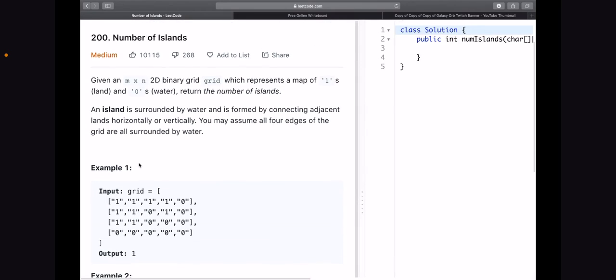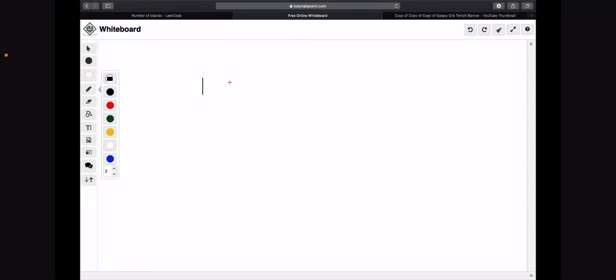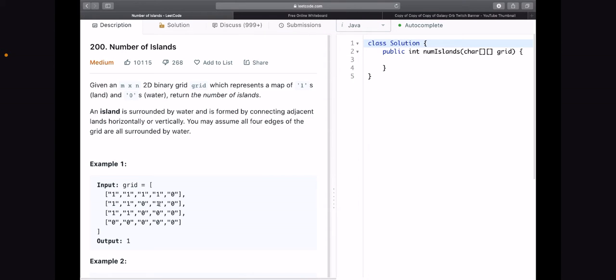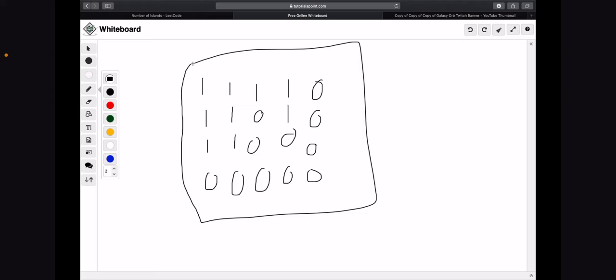Alright, so if I go to my online whiteboard here, let's see, 1 1 1 1 0. I think it was 1 1 1 1 and then 0, and then 1 1. Yeah, it's just 1 and then 0. Everything else is 0. Okay, so 0 0 0 0 0 0 0 0 0. I think that's too many zeros. Okay, no, that's good. So this is our island here.